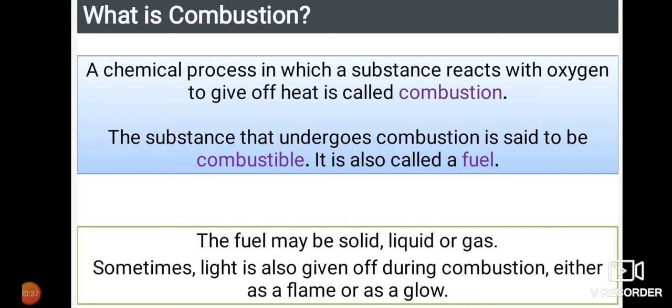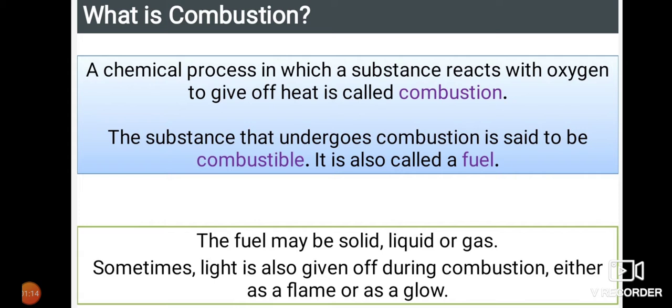Then, what do you mean by combustion? Combustion is a chemical process in which a substance reacts with oxygen to give off heat. So we can directly say any substance which is burning in the presence of air or oxygen, we are going to call it a combustion process. The substance that undergoes combustion is said to be combustible. Any substance which undergoes burning is called combustible, and it is also called a fuel.